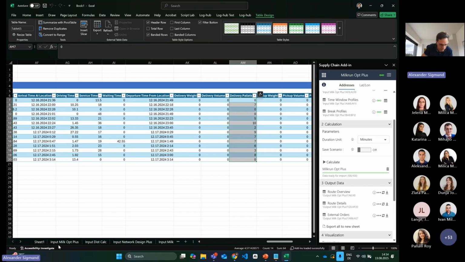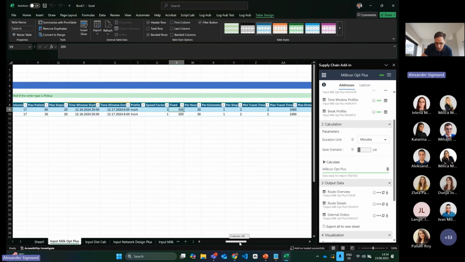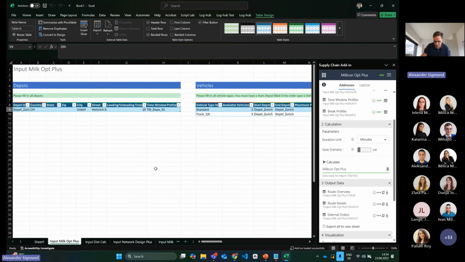You can use it for multiple cases. You can, for example, make sure that when you want to model certain opening hours in the depot and the other times are not operating hours, it's helpful. But also for this case, if you want to enforce that the vehicle is not reloaded, you could also use this kind of modeling trick here. Yes, okay. So this is actually the topic what I wanted to show you regarding the Milkrun Optimization Plus.